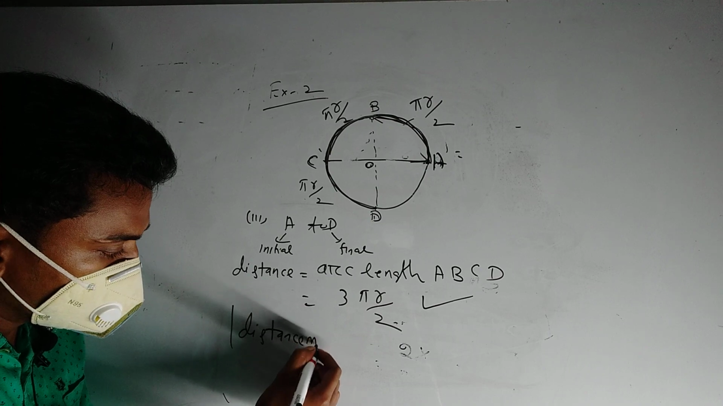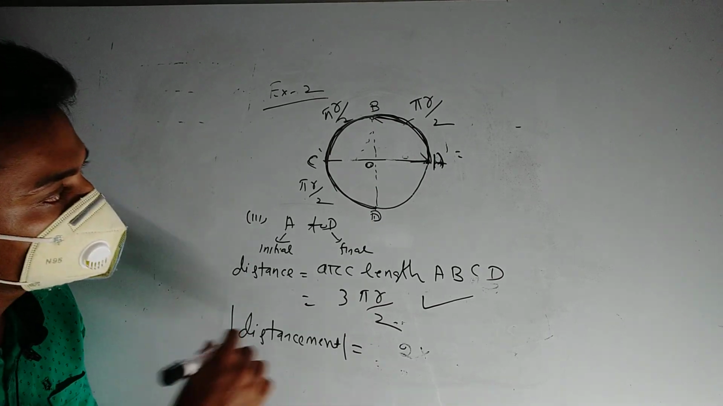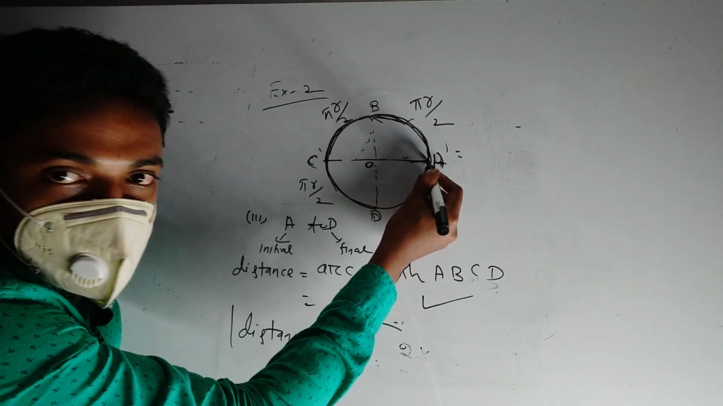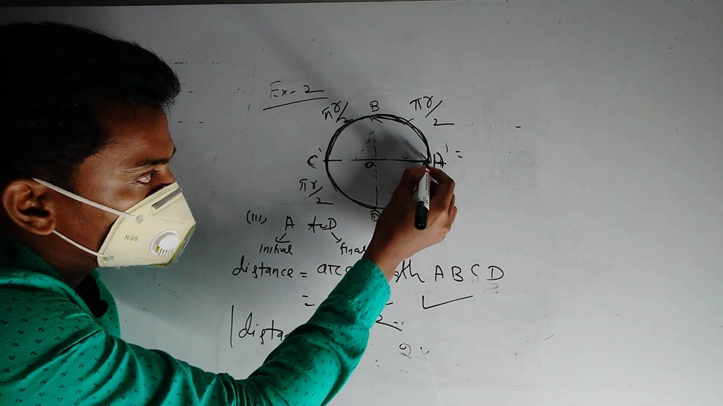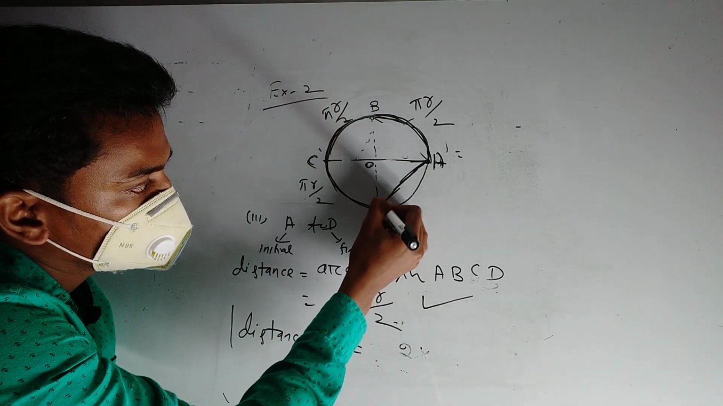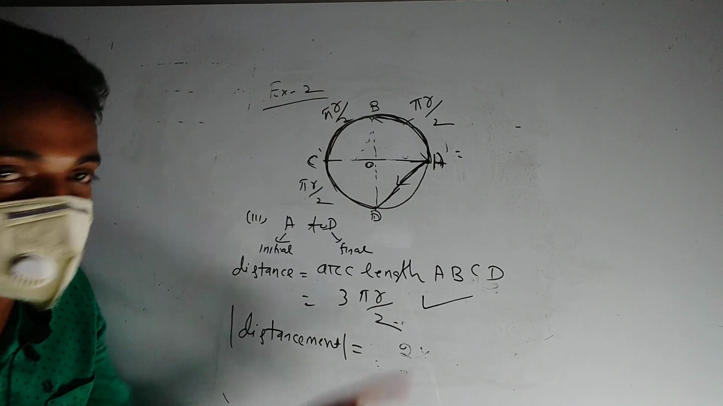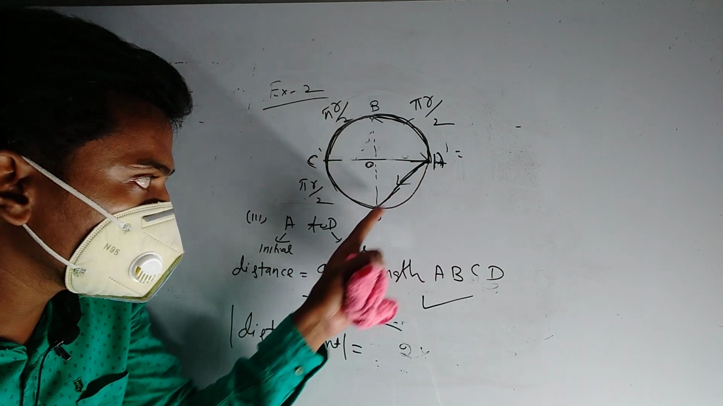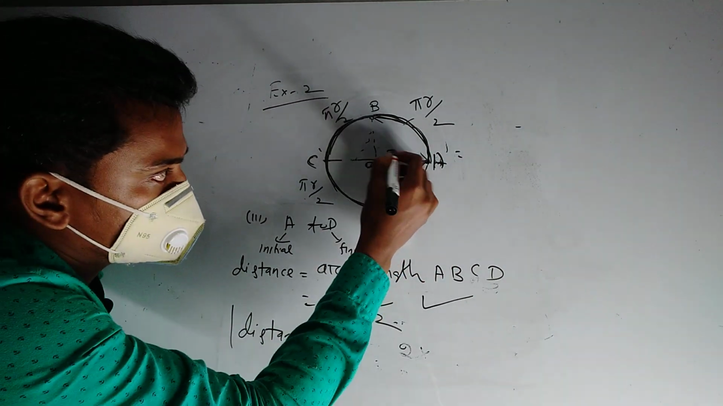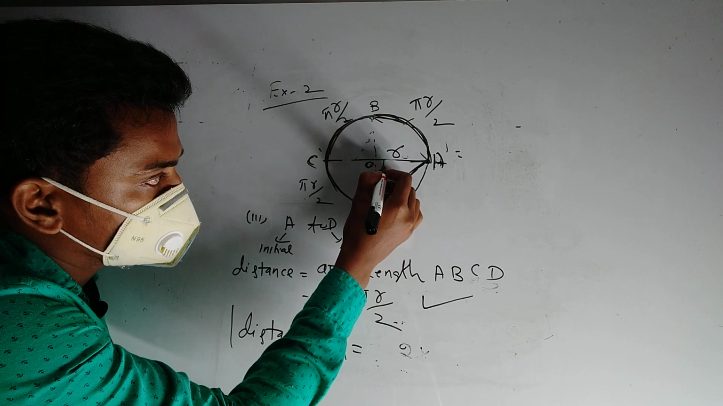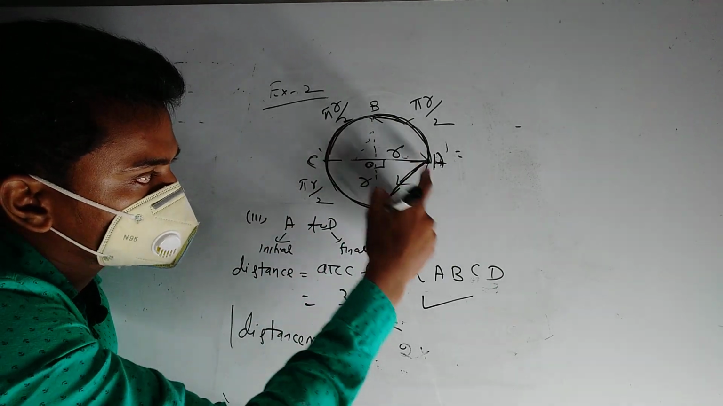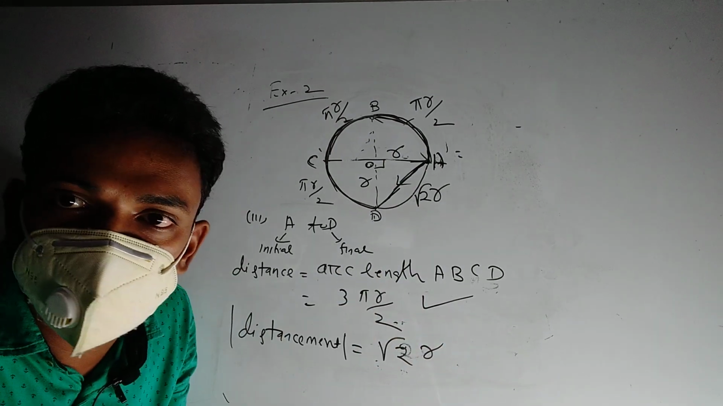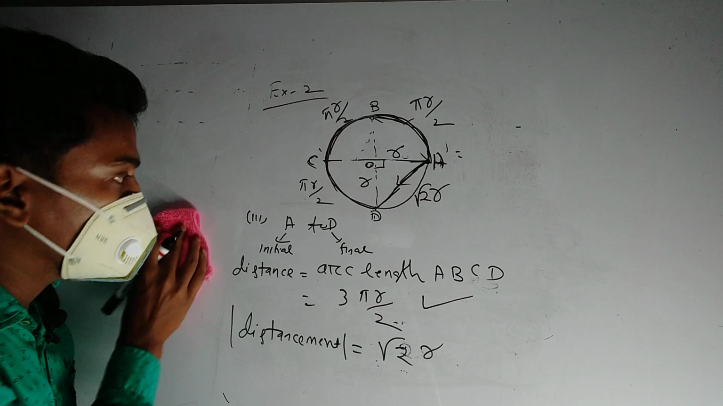And the magnitude of displacement can simply be calculated by joining the initial point and the final point, from A to D. Displacement is a vector quantity, and its direction is from the initial point to the final point. So this is r, and this is r, this is 90 degrees. So the square root of r square plus r square is root 2 r. So the displacement is root 2 r. Clear?